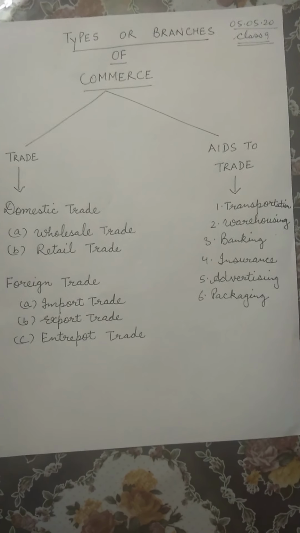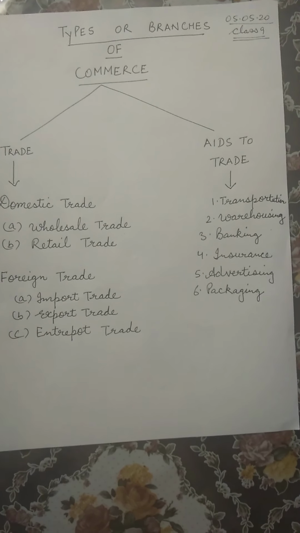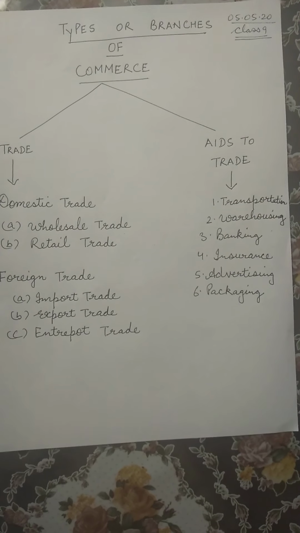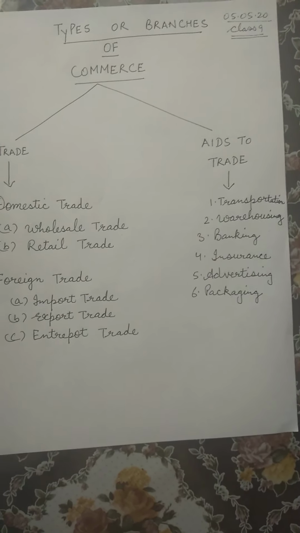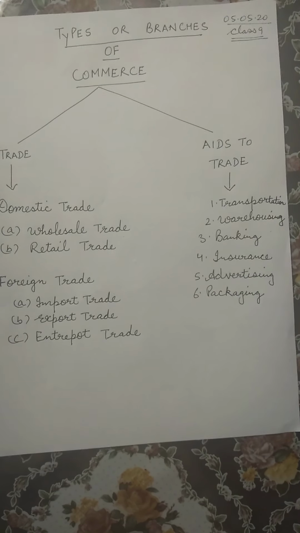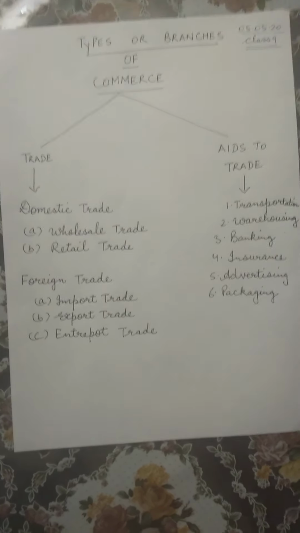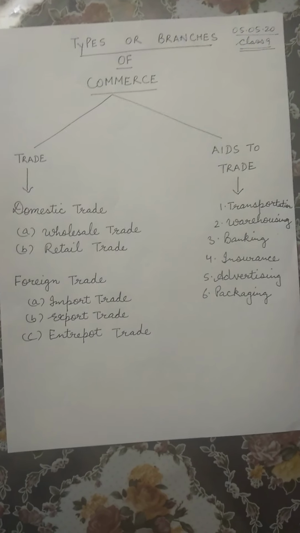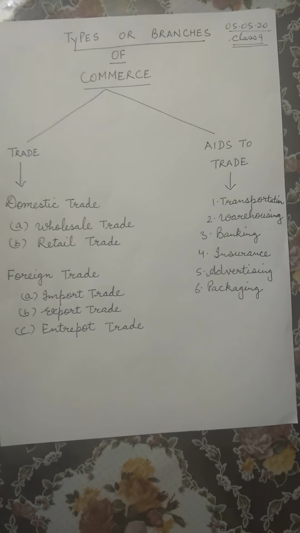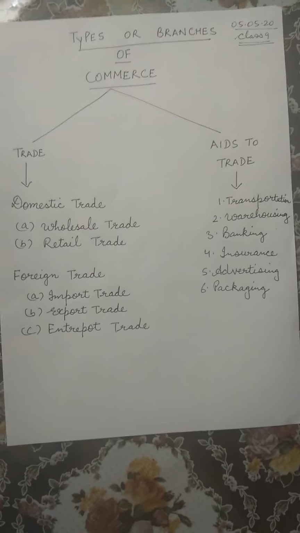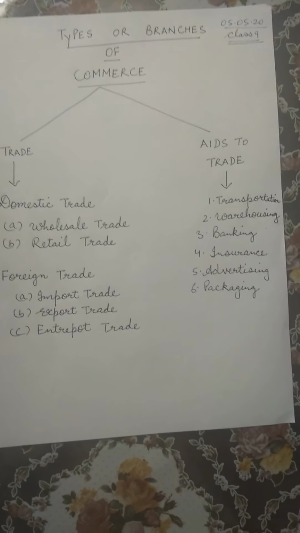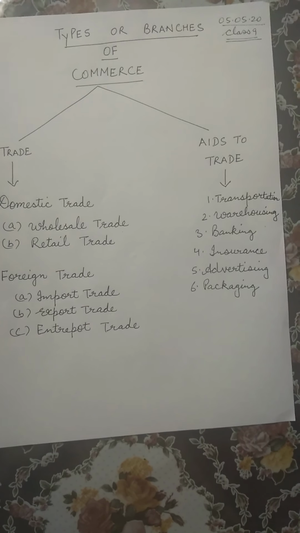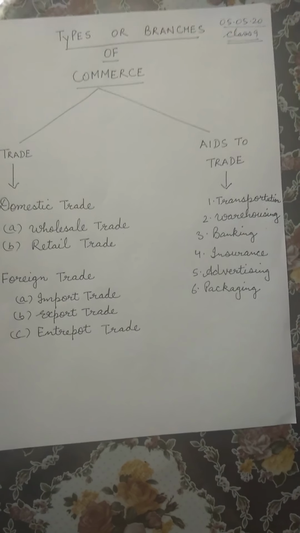So children, again I would like to mention domestic trade is between the geographical boundaries of one country. It is not between any different countries. When we talk about domestic trade, the other feature is that the payments are received and made in the home currency, that is the currency of that country.